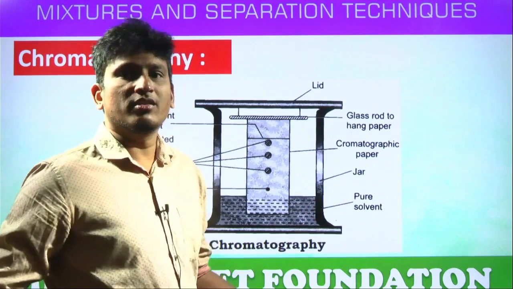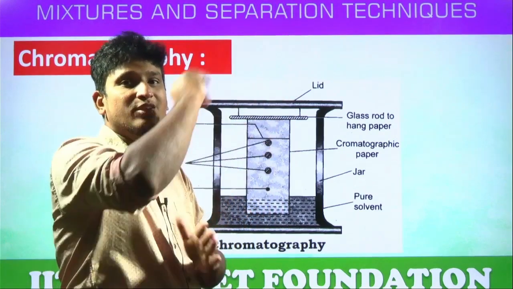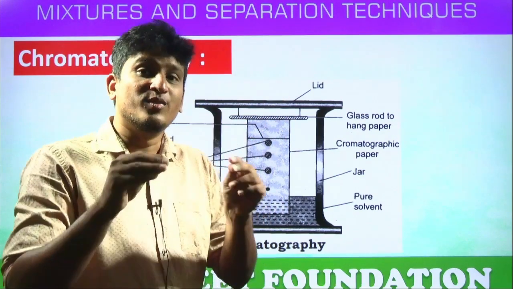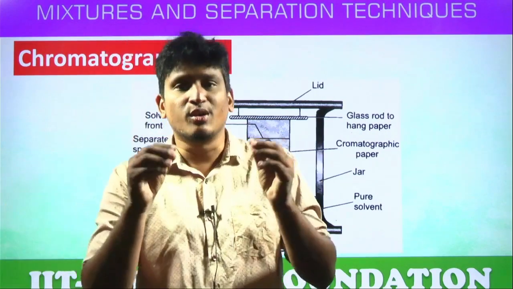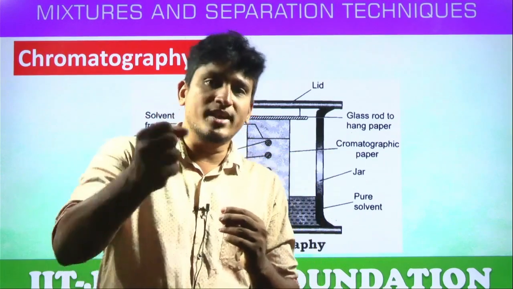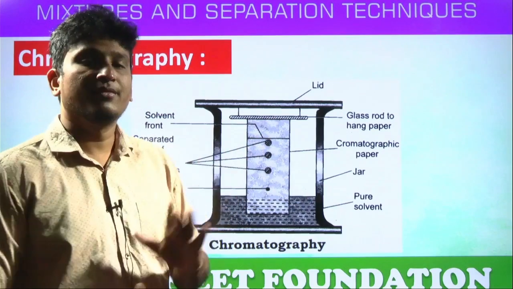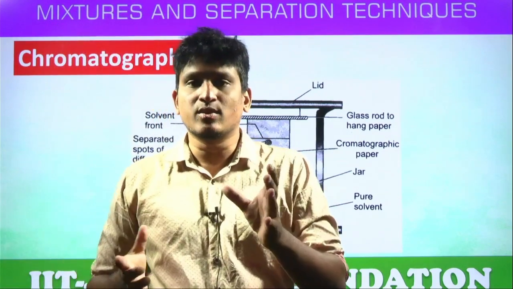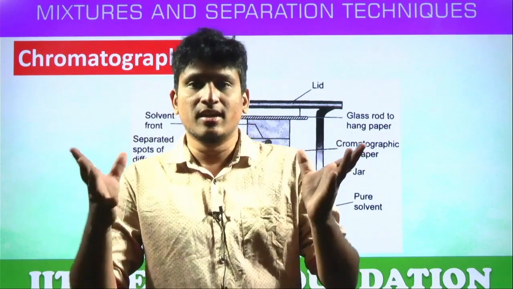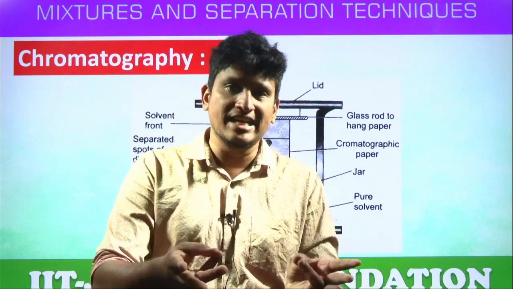Why? Because different molecular formulas. Understood? So the one which is lighter can easily, fastly go through. The one which is denser, can it move easily? No. That's how we can separate the colored components based on their densities, based on the rate of movements also. Using the filter paper, there are different papers also. Here we have given the filter paper. This technique is called chromatography. The colored components based on their densities and the rate of movements, we can separate. Examples are inks or dyes.